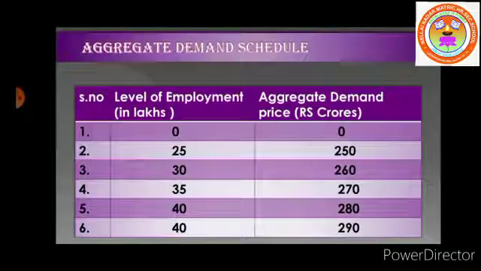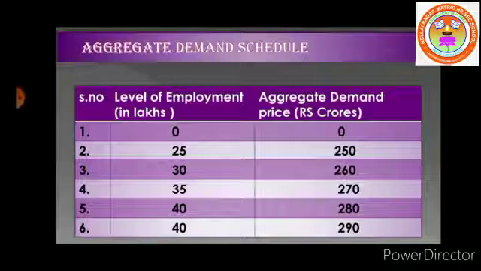Aggregate demand schedule: a statement showing the various aggregate demand prices at different levels of employment is called aggregate demand price schedule or aggregate demand function. The table reveals that with the increase in the level of employment, proceeds expected rise, and at lower levels of employment aggregate demand is also low.